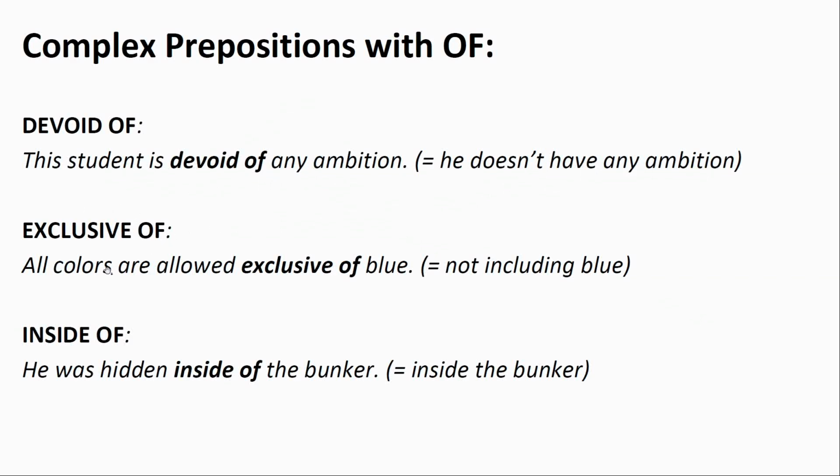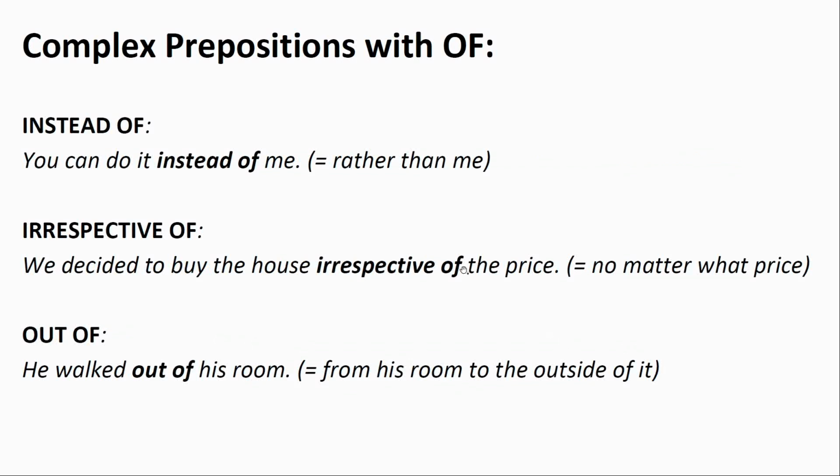Exclusive of. All colors are allowed, exclusive of blue, which means not including blue. Inside of. He was hidden inside of the bunker. This just means inside the bunker. Instead of. You can do it instead of me, so rather than me. Irrespective of.